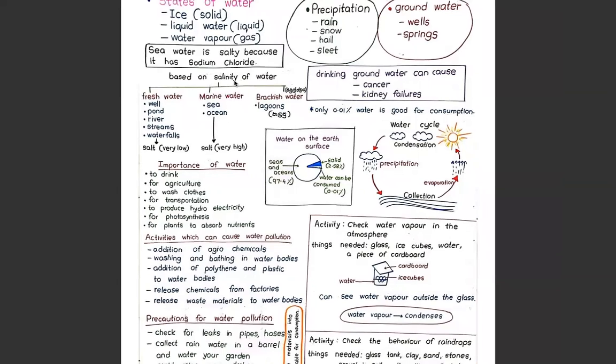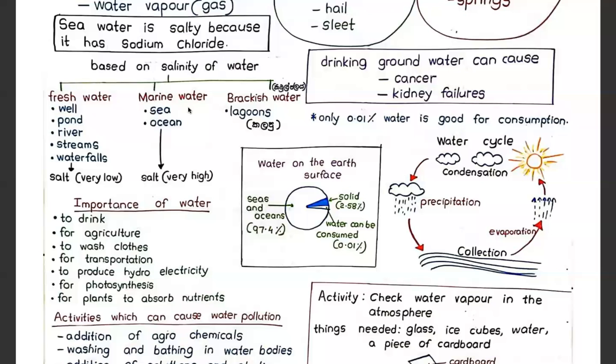Then, based on salinity of water, you can divide water into three sections. That is fresh water, marine water, and brackish water. Once you take fresh water, you can see fresh water in the wells, ponds, rivers, streams, waterfalls. Right? And what can you say about the salt which you have in the fresh water? The amount of salt is very low.